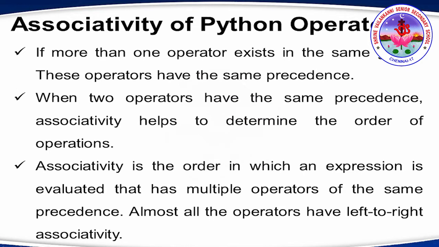If more than one operator exists in the same group, these operators have the same precedence. When two operators have the same precedence, associativity helps to determine the order of the operation. So, how do we define associativity? Associativity is the order in which an expression is evaluated that has multiple operators of the same precedence. Okay, so here there's no bracket. Almost all the operators have left to right associativity, but there are some cases where we use right to left associativity also.